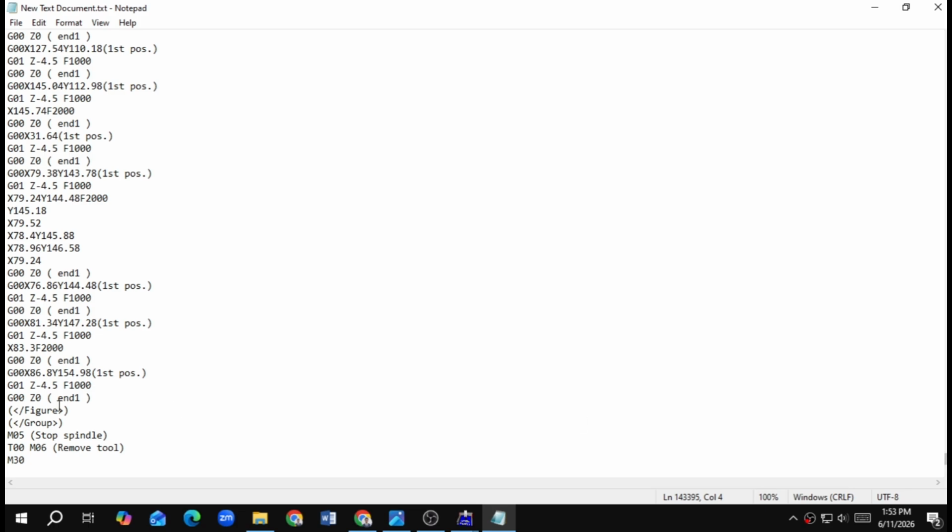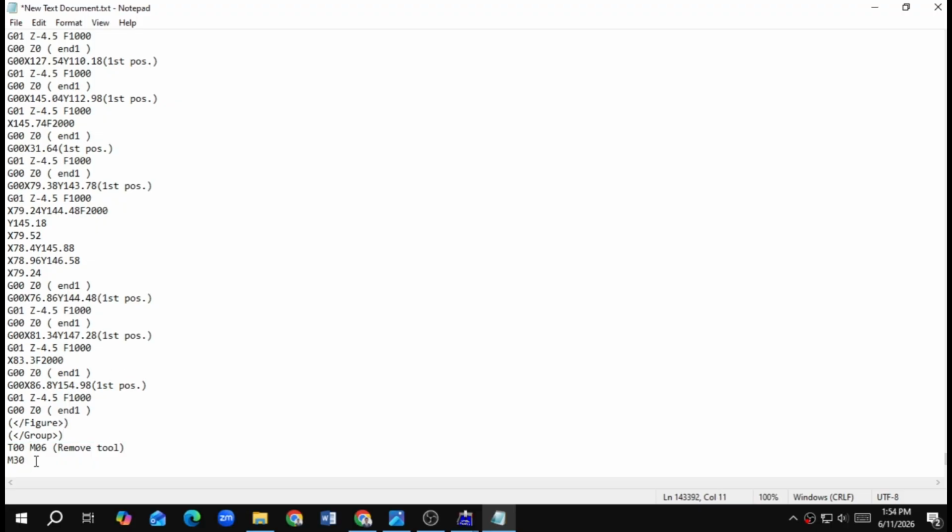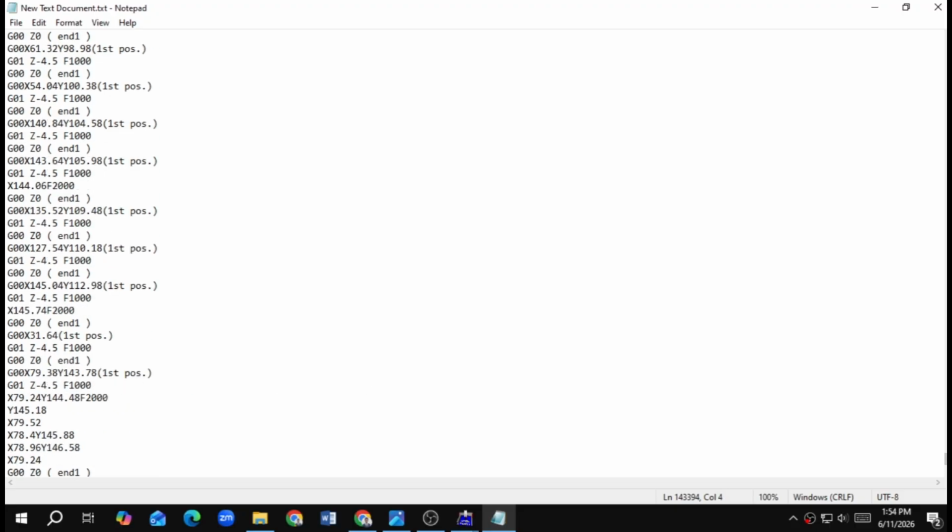Now, there is an important thing to edit. In the last line, there is M05. So it will actually open the gripper. So before removing the tool, it will open the gripper and pen will just fall. So I don't want that. I want the machine to actually remove the pen into the holder, then it will stop working. So just delete this line. Now what it will do is it will finish drawing, then remove the tool, and M30 is end of operation, so it will end the operation. Save it.